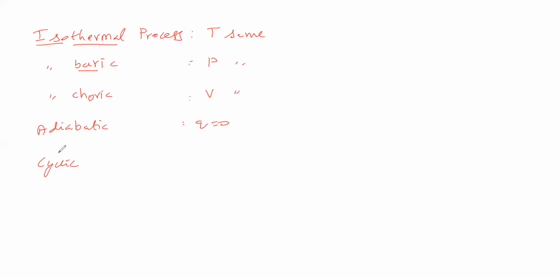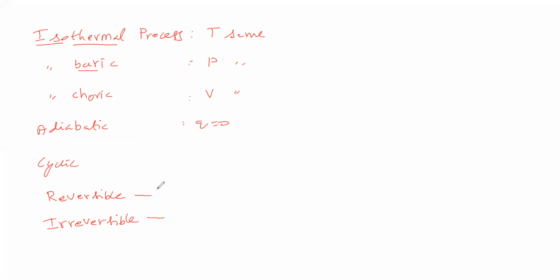Next one is the reversible process and irreversible process. We'll see what a reversible process is and what an irreversible process is. In day-to-day life, whatever work is being done is called an irreversible process.